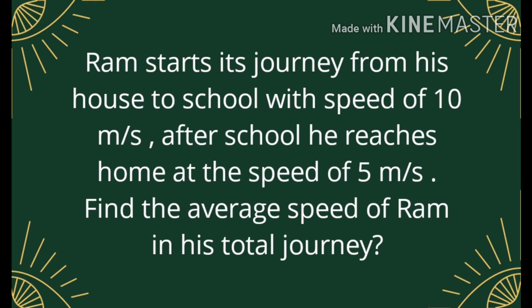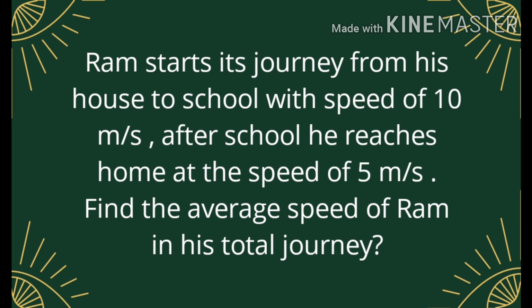Let's get started. Ram starts his journey from his house to school with the speed of 10 meter per second. Then, after school, he reaches home at the speed of 5 meter per second. Find the average speed of Ram in his total journey. So, from the question itself, you must have understood that what exactly we want to find is the average speed.